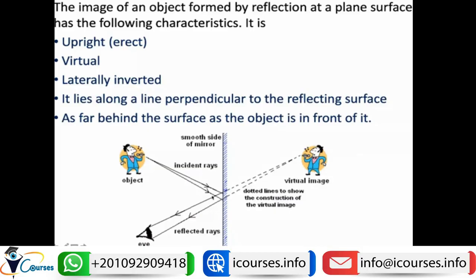So if we have here a plane mirror, always note that in optics, the mirror has a reflecting surface and a dim surface or an opaque surface.